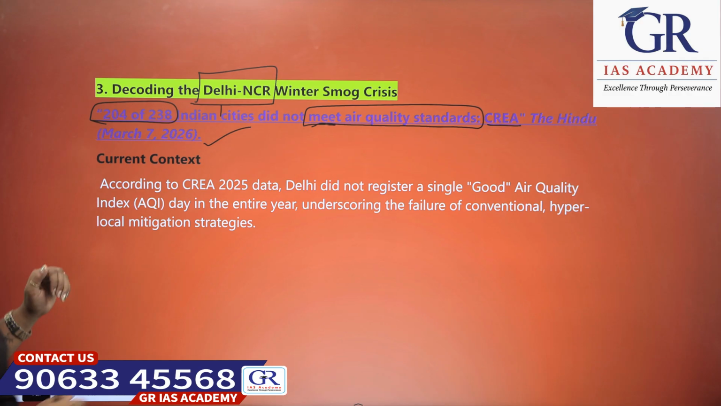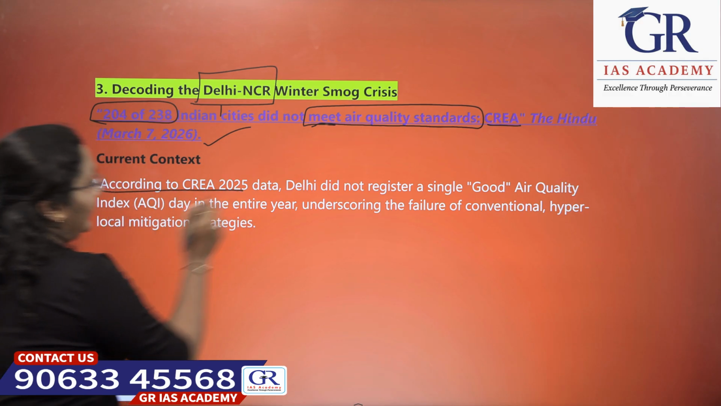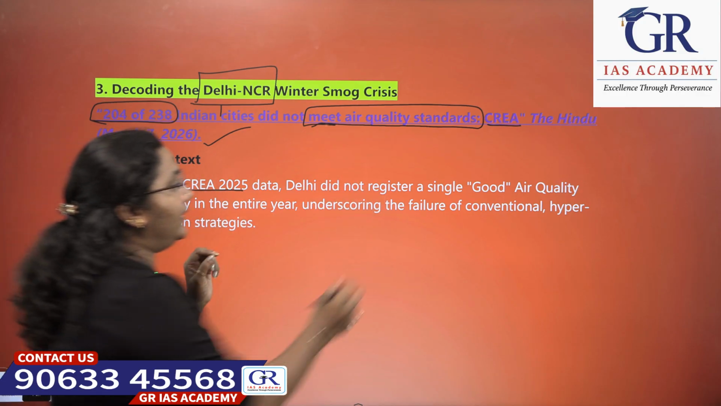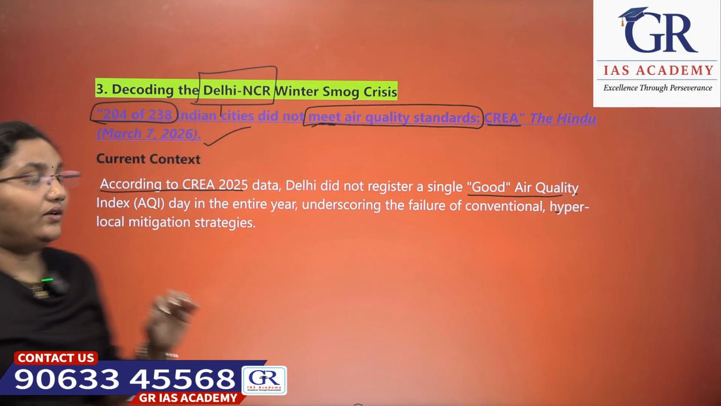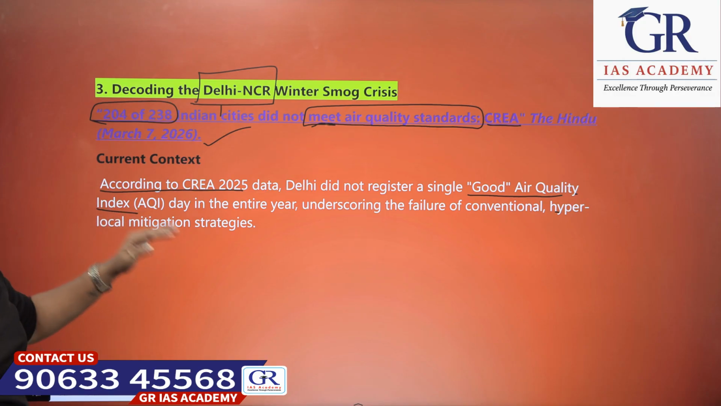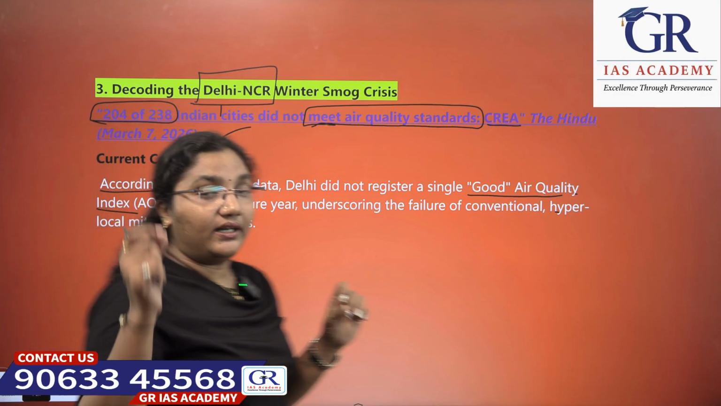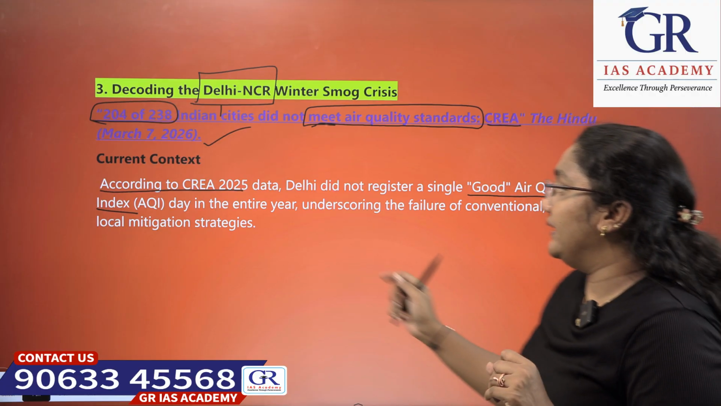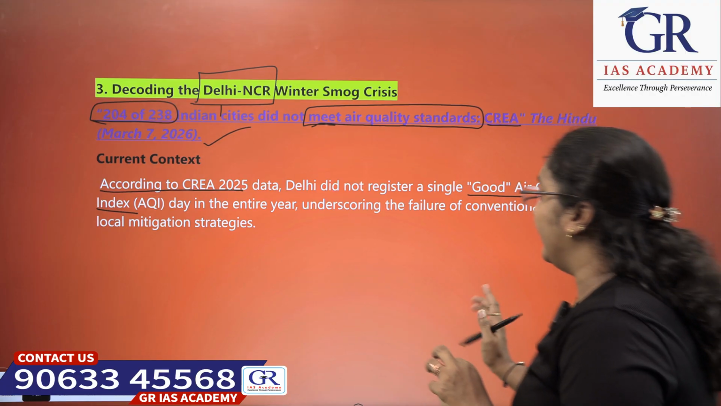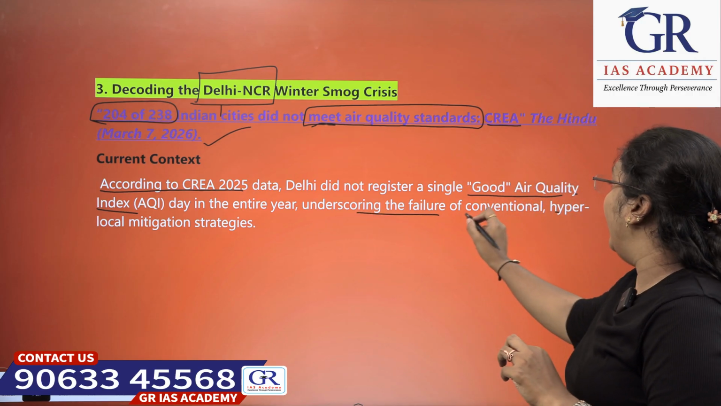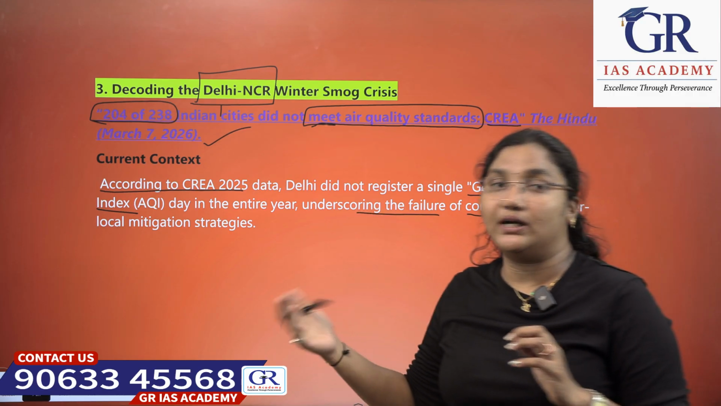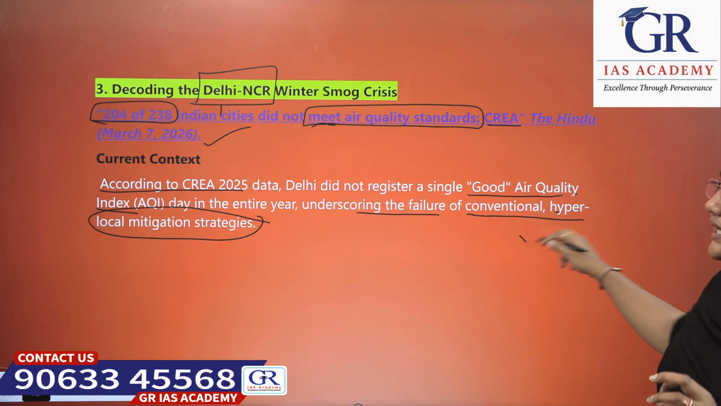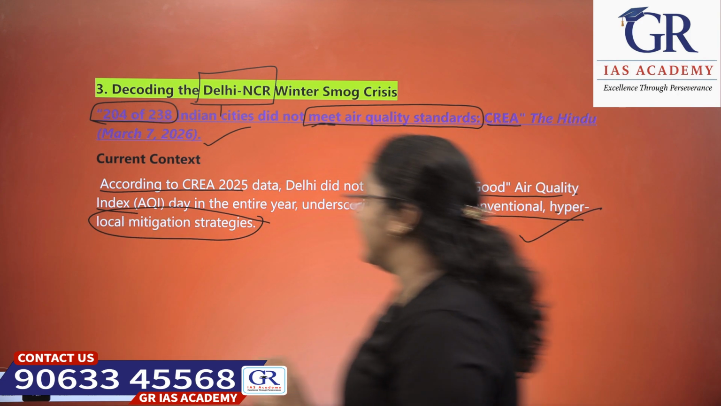We will see the context of it generally. According to the CREA 2025 data, Delhi did not register a single good air quality index day in the entire year. Not even a single good air day in Delhi, underscoring the failure of conventional hyperlocal mitigation strategies.